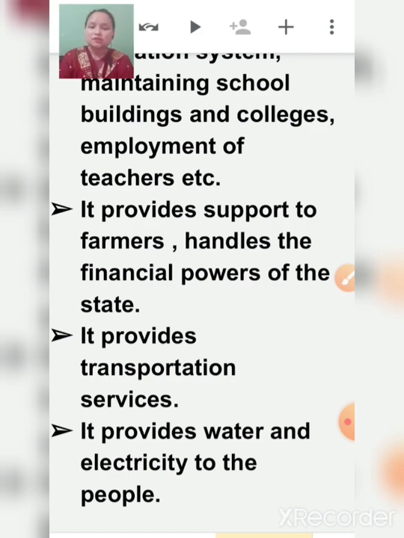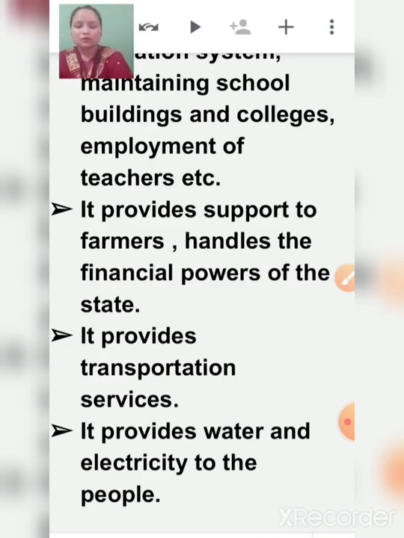So he distributes his power to Jilla Panchayat, Sarpanch, Pradhan and many more politicians or ministers. In the same way, authorities and powers are distributed so that all the welfare could be provided to the citizens of India. Children, this is how the government runs the country.